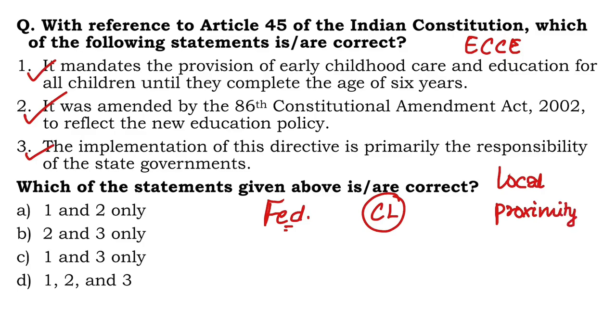So state governments are way better equipped to address local needs such as tailoring policies to the linguistic, cultural, and socio-economic conditions. Then, of course, while the center funds various programs like the Shiksha Abhiyan, ICDS, the states are the ones which execute them. In fact, think of something like RTE Act 2009.